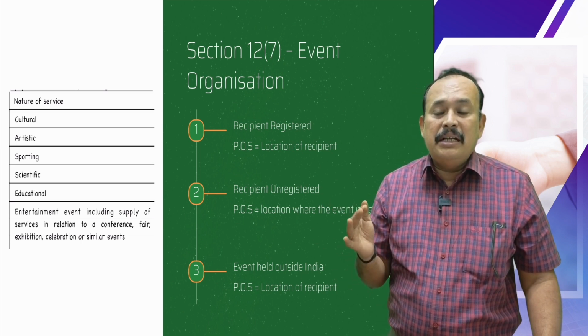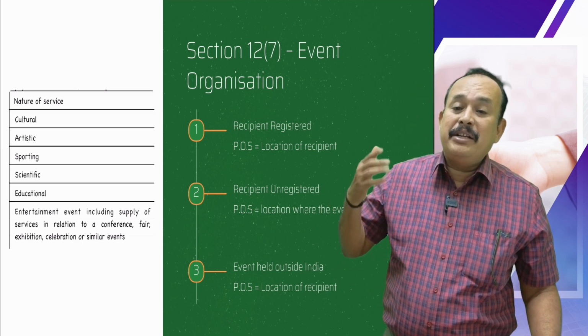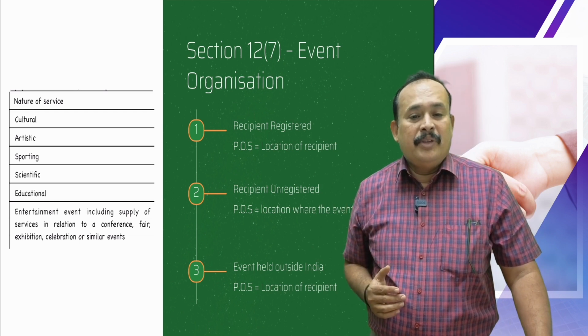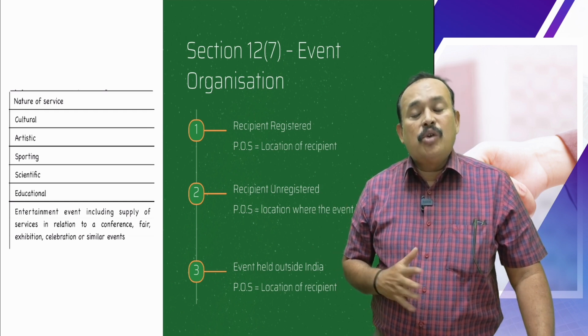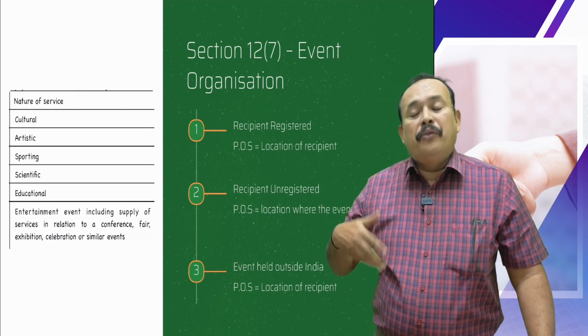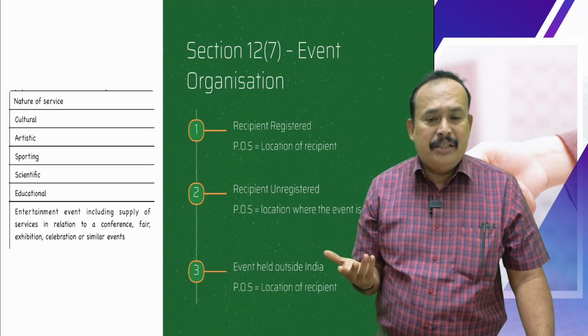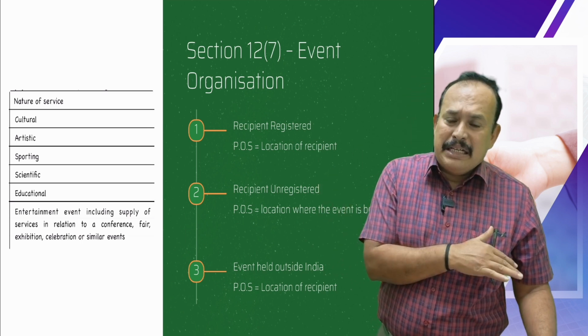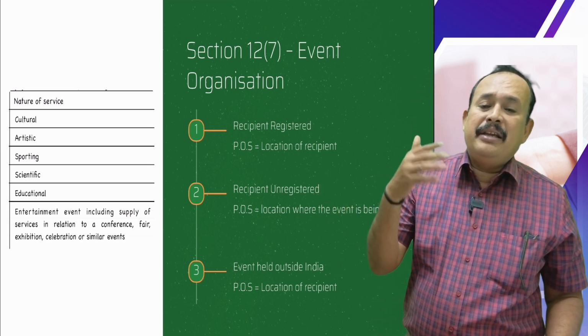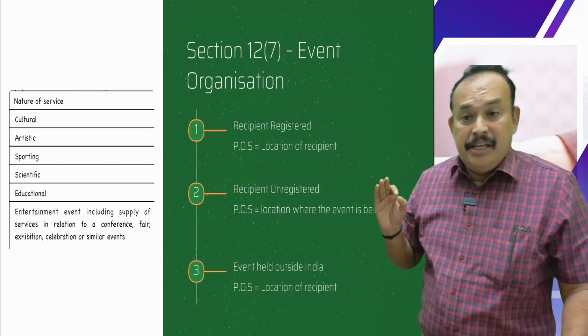Entertainment events conducted by an entertainment event company, which includes conference, fair, exhibition, celebration, or similar events. Here be careful.